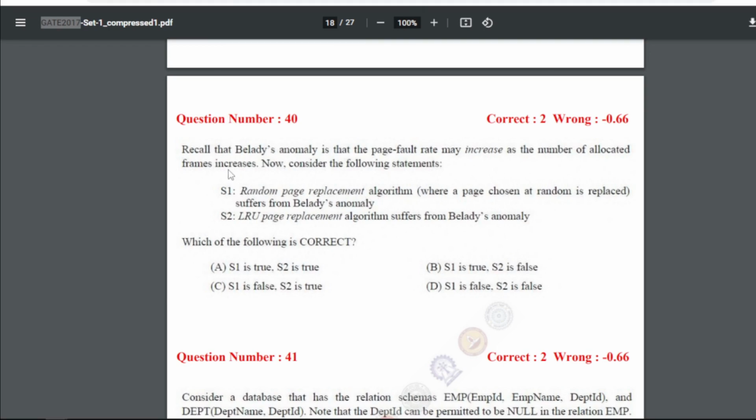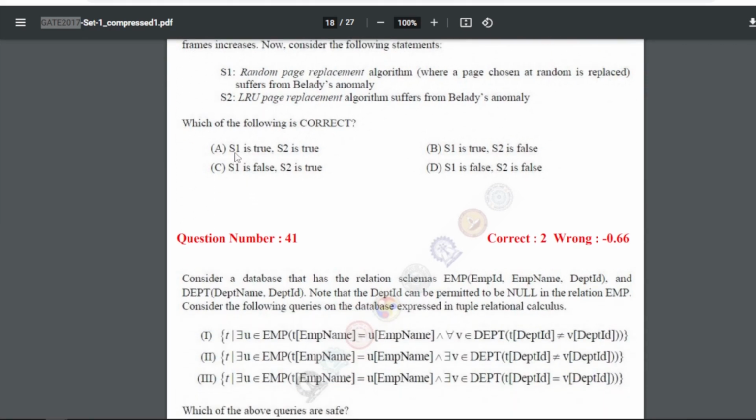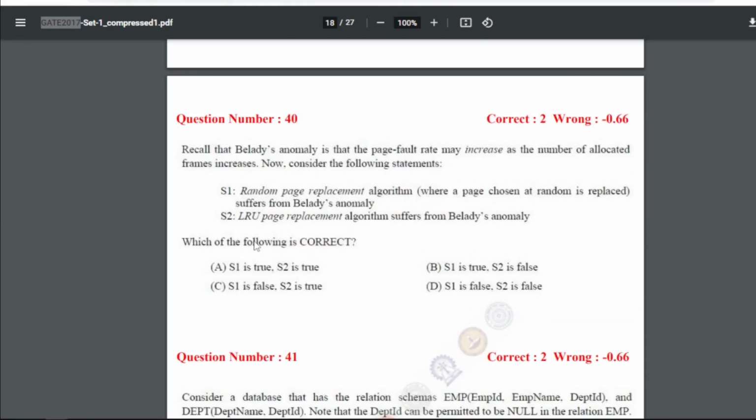40 is recall that Belady's anomaly is that the page fault rate may increase as the number of allocated frames increases. Now consider the following statements. So these are two statements, S1 and S2, and it is asking which one of these statements is correct. So for this our answer is B. S1 is true and S2 is false.